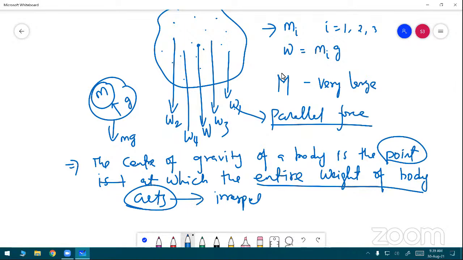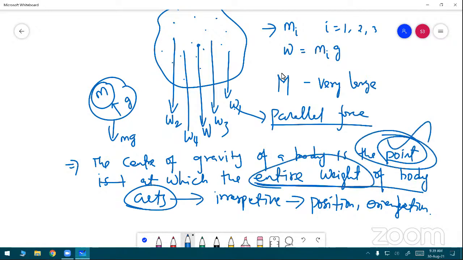The center of gravity of a body is the point at which the entire weight of the body is concentrated at a particular point. That point is called the center of gravity. Another very important word: it acts irrespective of the position and orientation of the body. The center of gravity and center of mass of a rigid body coincide. It's another very important point.